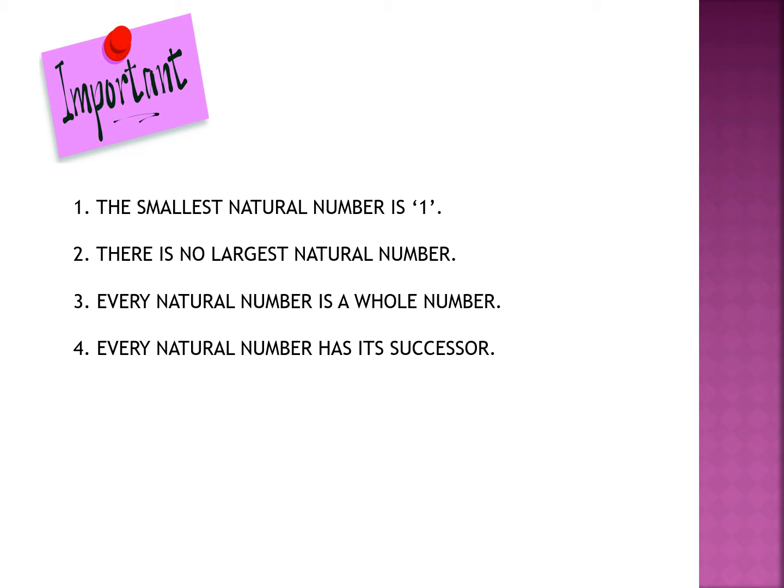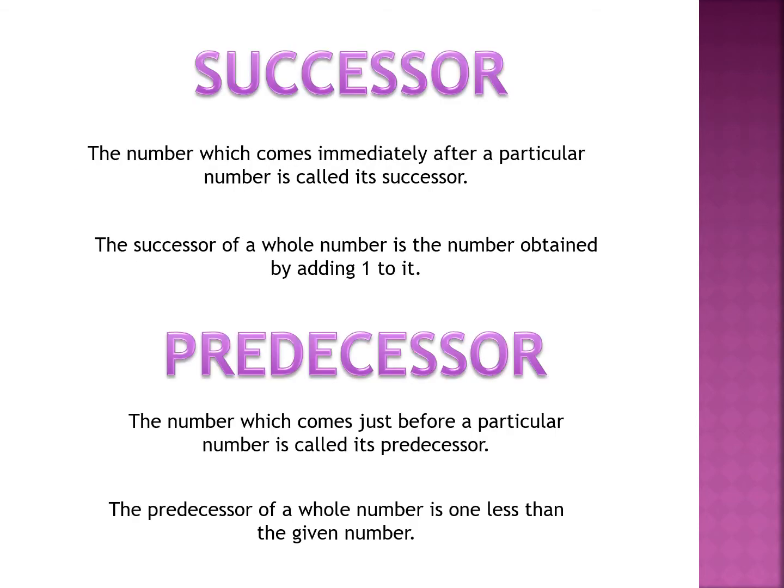Fourth is every natural number has its successor. Now, what is a successor? The number which comes immediately after a particular number is called its successor. In other words, successor is the number which comes just after a given number.